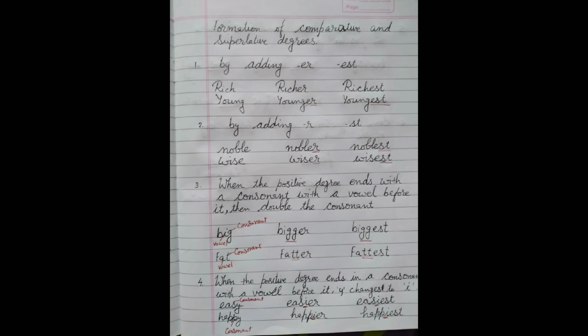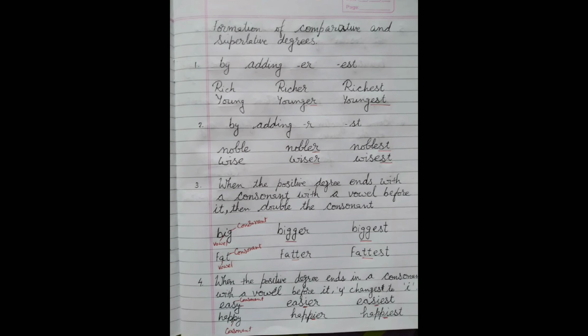Second type is by adding R in comparative and ST in superlative degree. So we see that noble, N-O-B-L-E, noble. Here you see E is already given at the end. So we don't need to add an extra E. Just add R in comparative and ST in superlative degree. Next example is wise, wiser, wisest. Here also R and ST are used in comparative and superlative respectively.